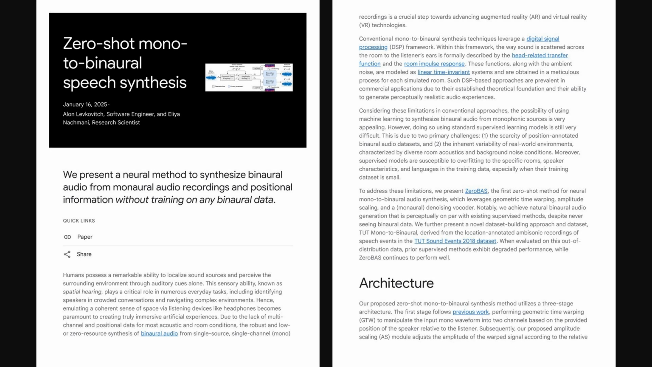And finally, to wrap up this post from Google Research on Zero-BAS, this zero-shot approach to binaural audio synthesis is really quite impressive. Key takeaways? It performs comparably to supervised learning methods, without needing any binaural training data, and even generalizes better to unseen acoustic conditions.